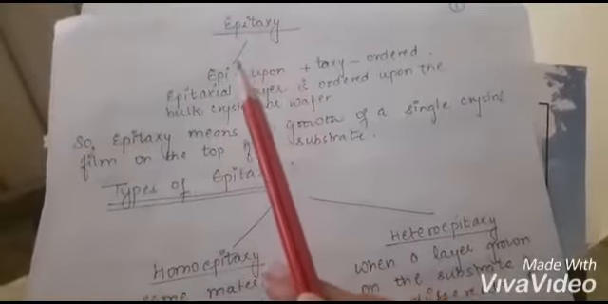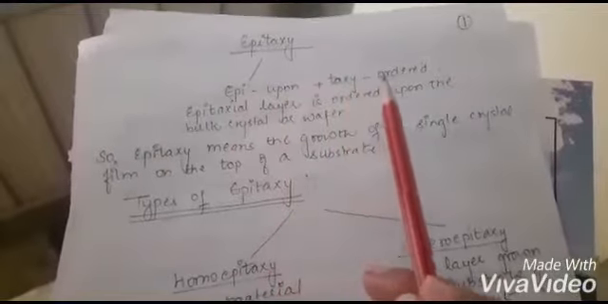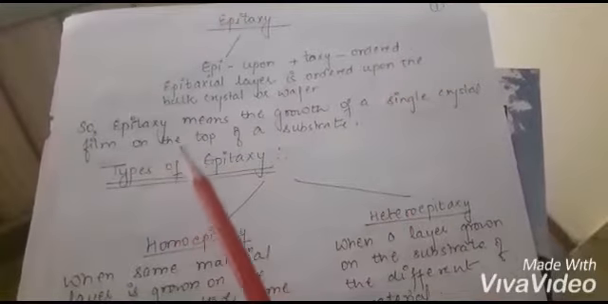Epitaxy is a combination of two words. Epi means upon and taxi means order. That is, ordered upon. Now what is ordered upon what? Epitaxial layer is ordered upon the bulk crystal of wafer. So epitaxy means the growth of a single crystal film on the top of a substrate.